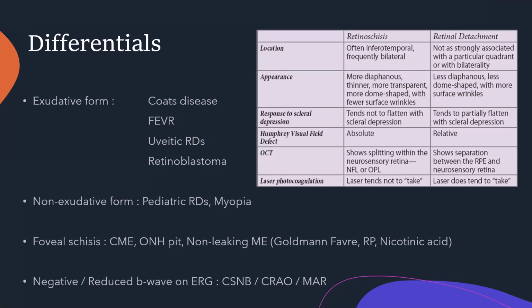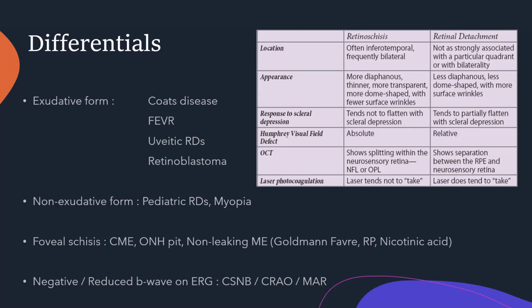Visual fields are important: retinoschisis gives an absolute scotoma, whereas retinal detachment gives a relative scotoma. Obviously, the layer of involvement on the OCT is an important factor. And when we laser, laser does not take up in retinoschisis, and in retinal detachment it does not tend to take up in attached areas. This is an important distinction, not only clinically. I remember in my final year exam, this was a 10-mark question. So these differentiations are important for your exam as well.